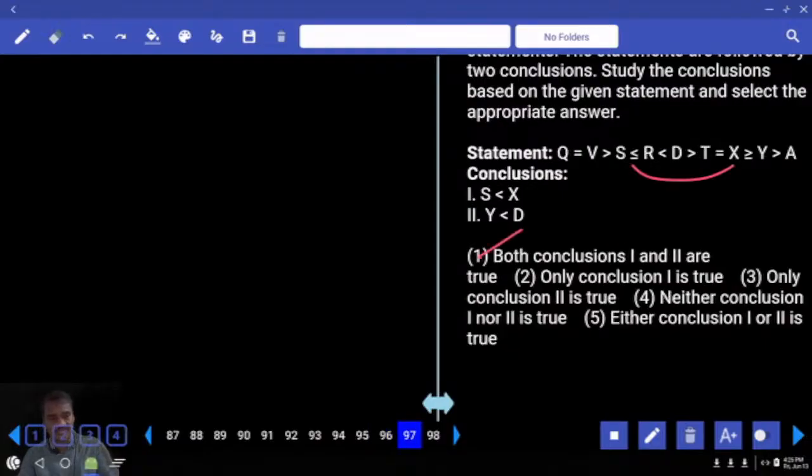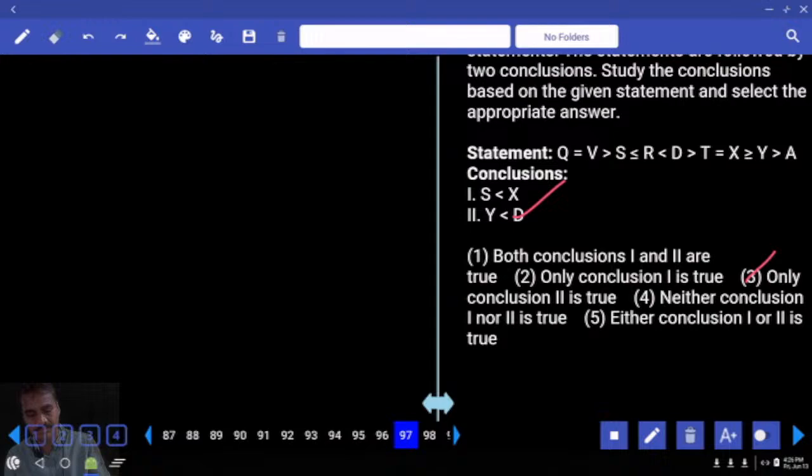Then 97th one. S and X. S is here, X is here. S, opposite symbol. Y and D, Y is here, D is here. D greater than Y, Y lesser than. So what is your answer? Only 2. Only 2 is choice 3, question number 97.